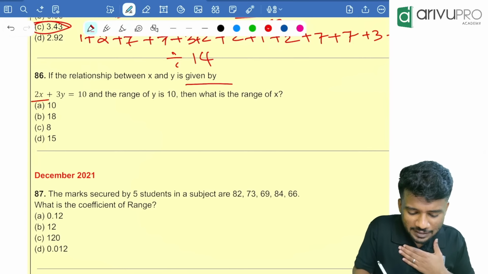From that, y is equal to how much? 10. So 2 into x, 2x is equal to 3 into 10 is how much? 30. X is equal to how much? 15. This way you can find it much easier.